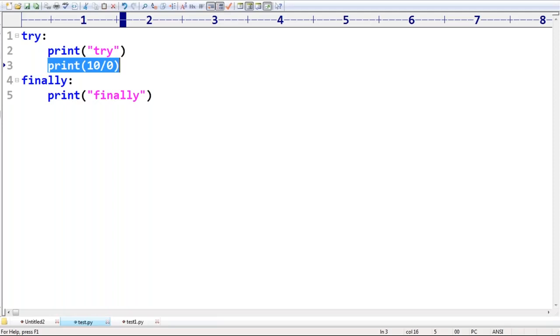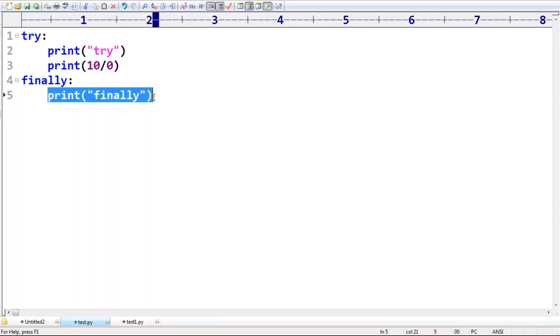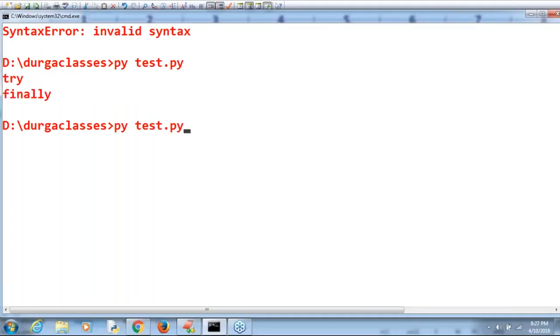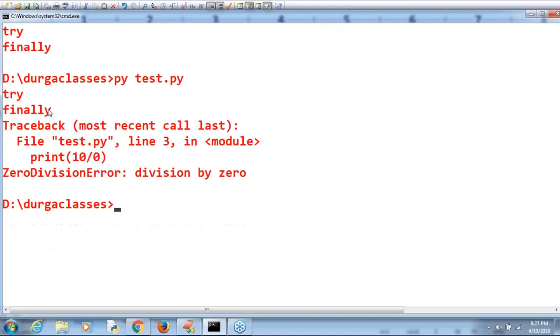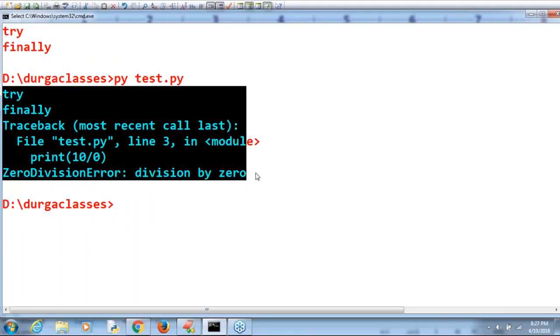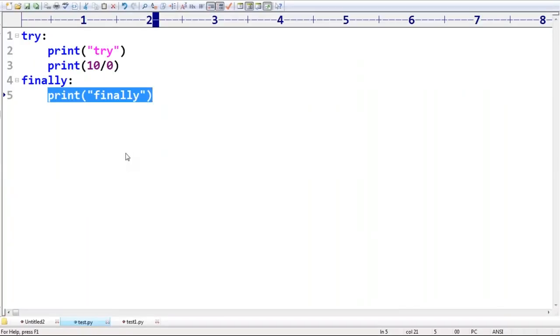But before abnormal termination, please, sir, can you please execute the finally block? Because I need to close my database connection. Observe: try, finally, after that abnormal termination. Everyone can understand, right?